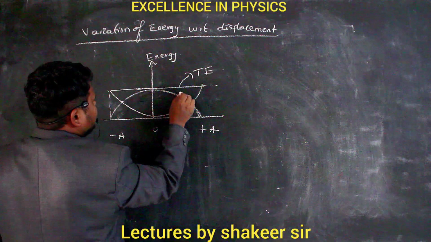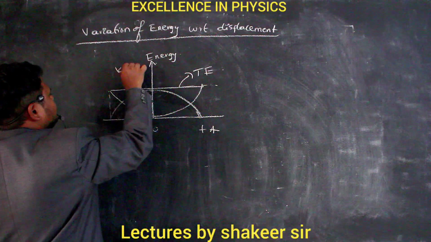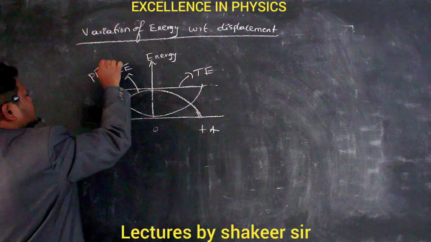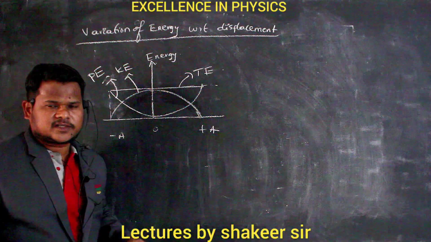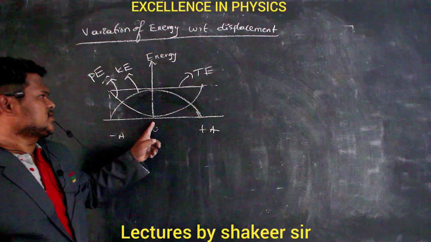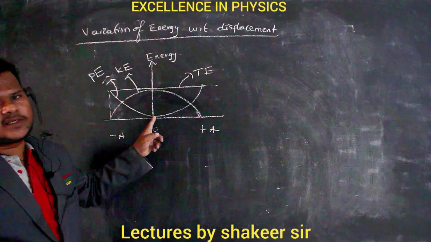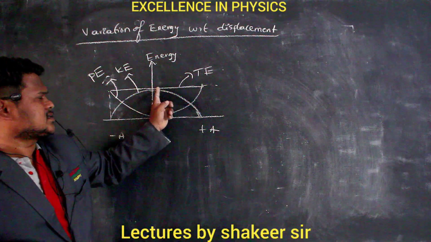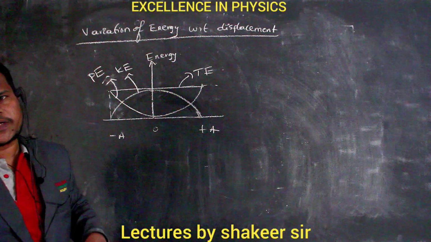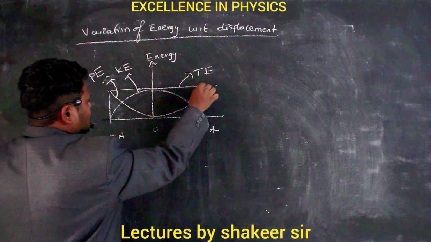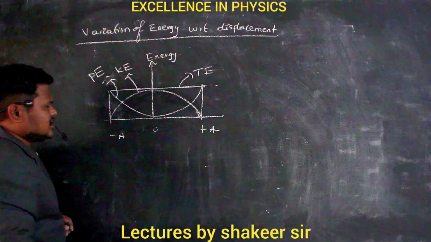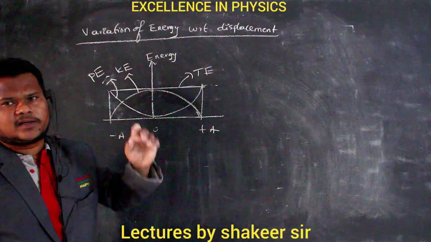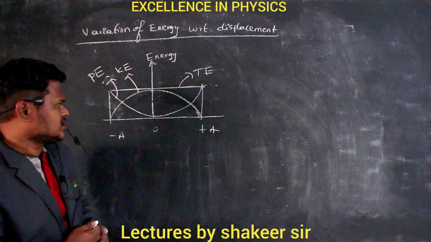Clear? So this is the graph of kinetic energy, and this is the graph of potential energy. So this is how energies are changing with respect to position. At the mean position, kinetic energy is maximum, potential energy is 0. At the extreme position, kinetic energy is 0, potential energy is maximum. But total energy is always a constant. This is the total energy graph. It is always a constant. Are you able to understand? So this is how I can draw energy and displacement graphs.